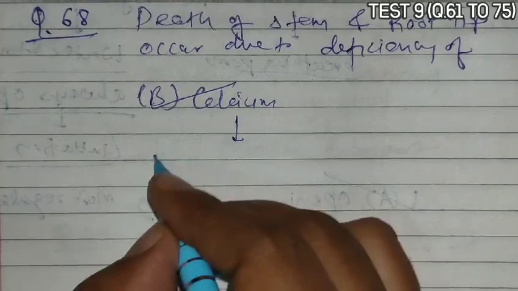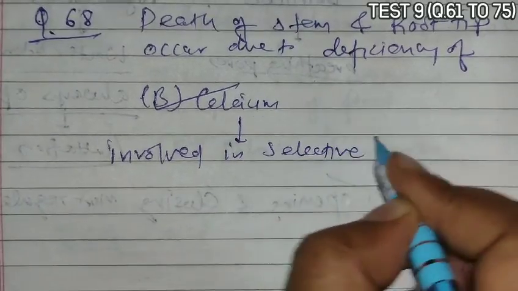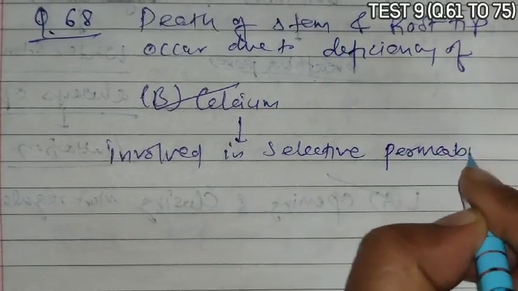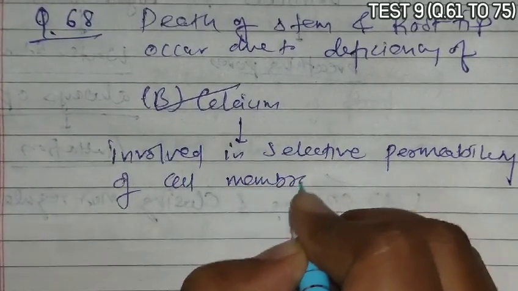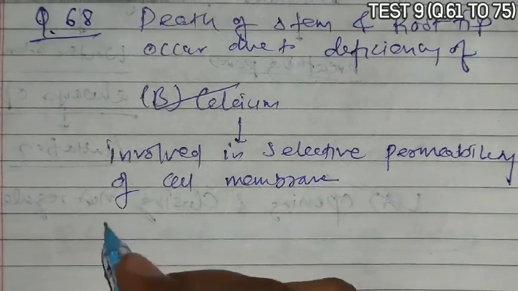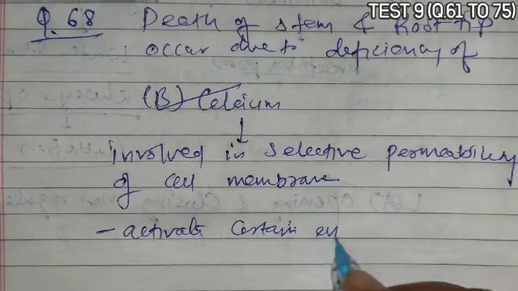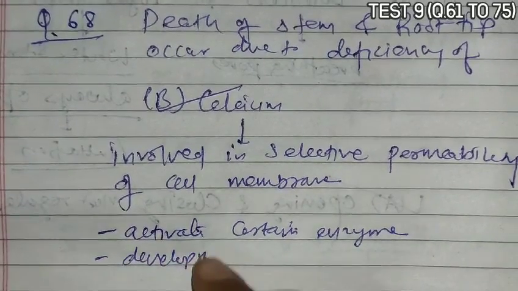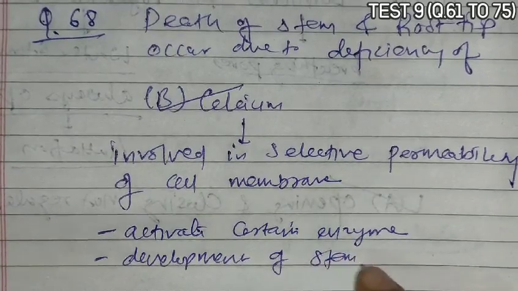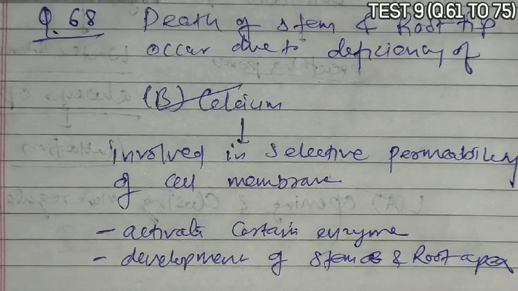Because calcium is involved in selective permeability of the cell membrane. It activates certain enzymes required for the development of stem and root apex. So calcium becomes the correct answer.